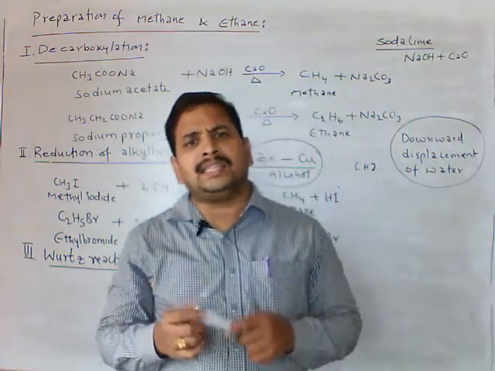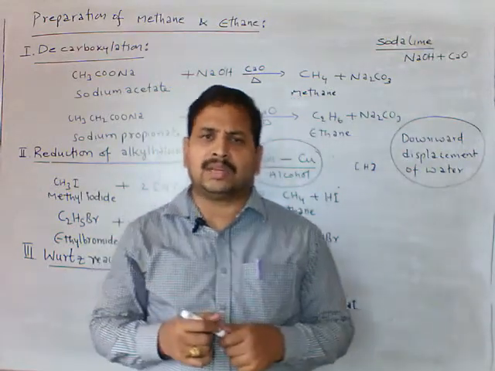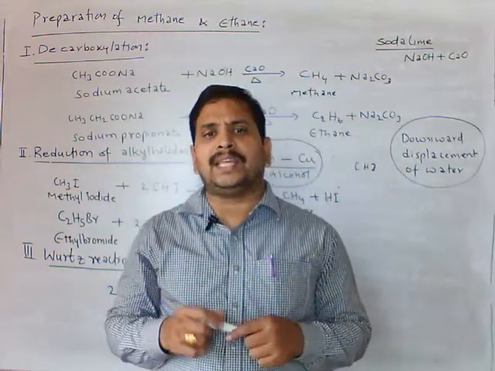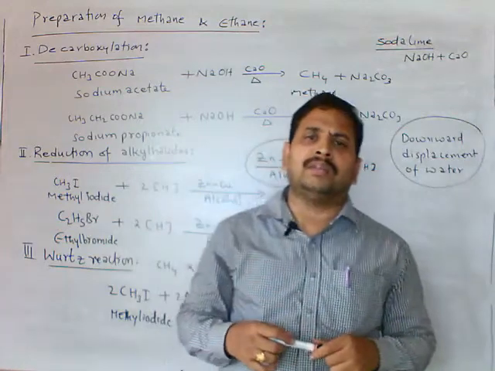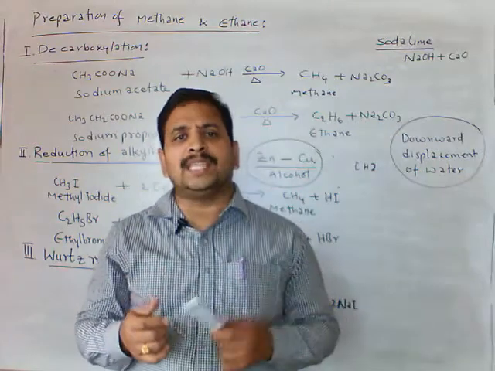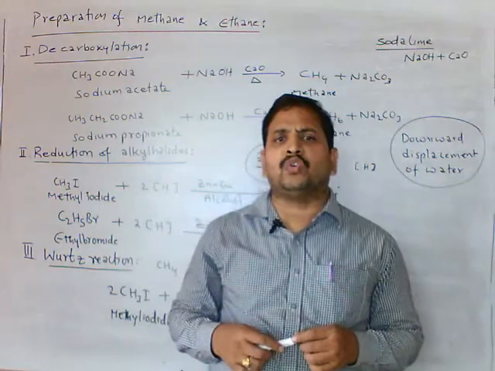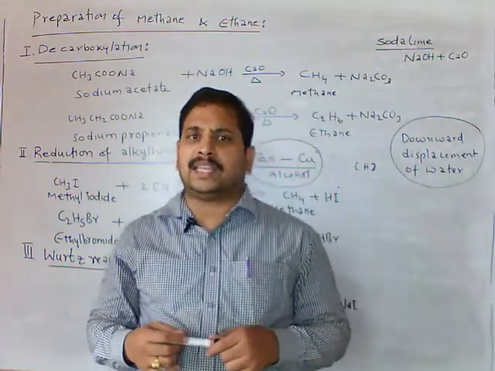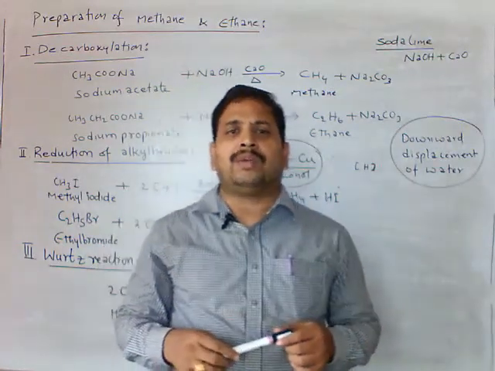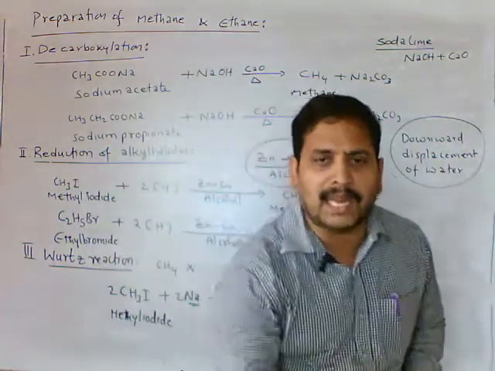Now physical properties of methane and ethane. Methane and ethane both are gases at ordinary temperature. Colorless gases both are, and odorless gases also. These are almost insoluble in water and soluble in organic solvents such as acetone, benzene, ether. Methane's melting point is minus 182.5 degrees Celsius, and boiling point is minus 161.5 degrees Celsius. These are the physical properties of methane and ethane.